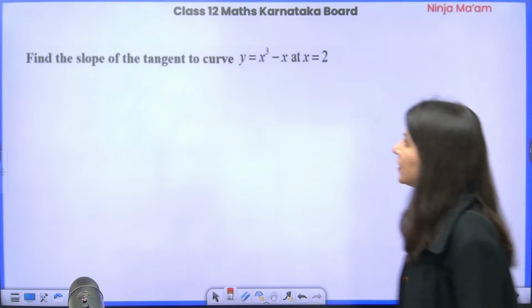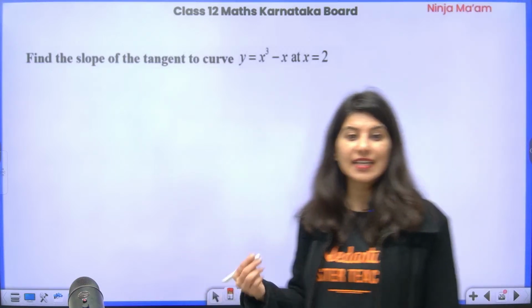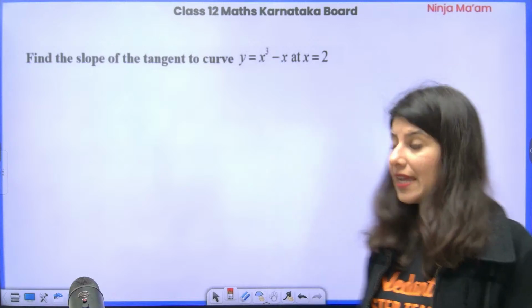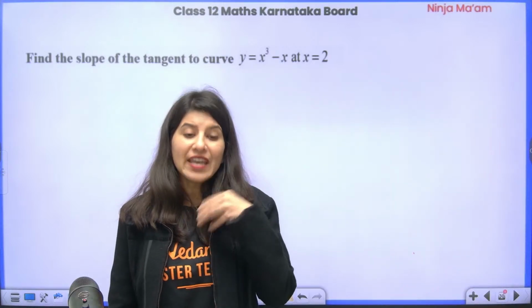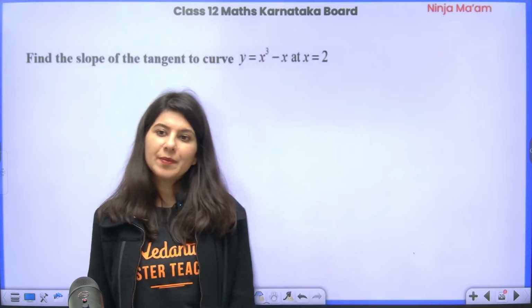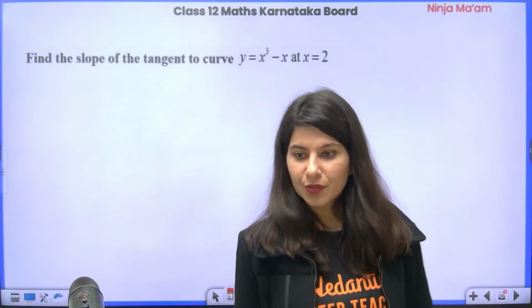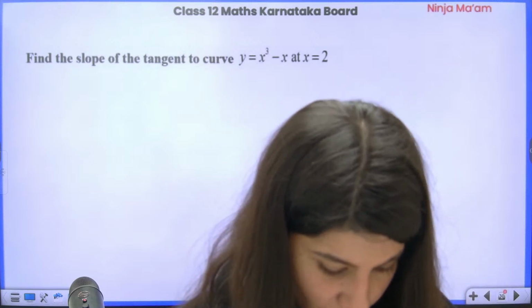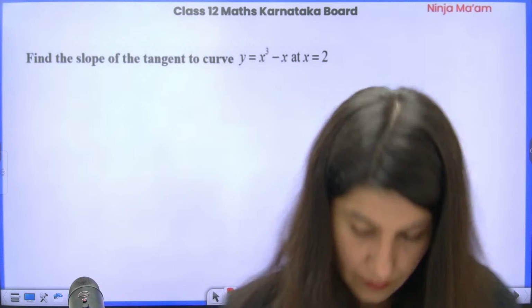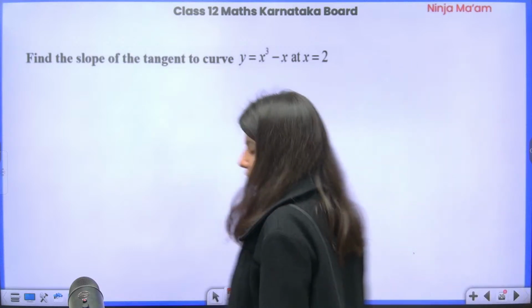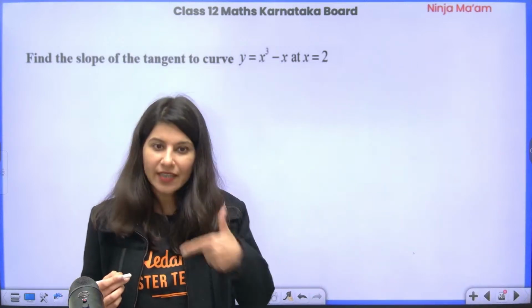Slope of the tangent to this curve at x equals 2. Okay, x equals 2. So understand, to find the equation of any line, what do you want? Tell me in the chat box. What do you want? Okay, so you want a point and a slope.